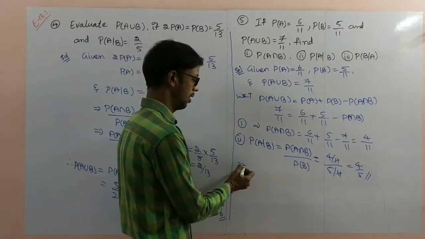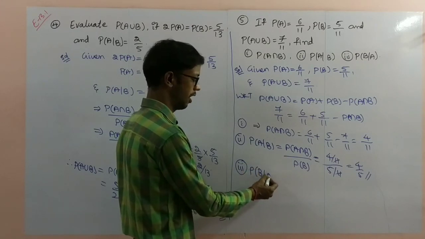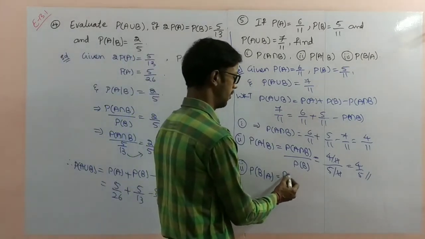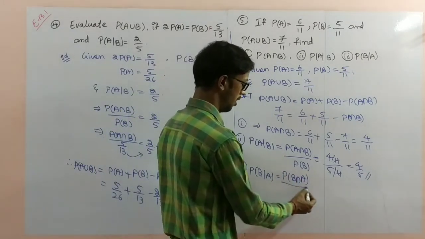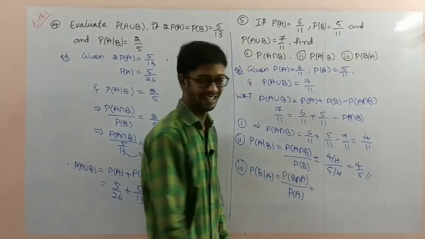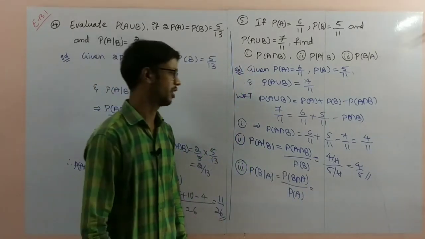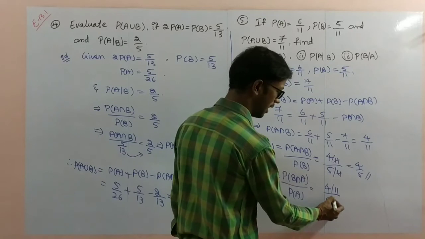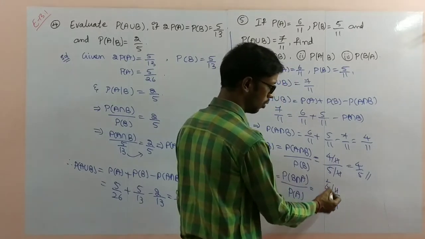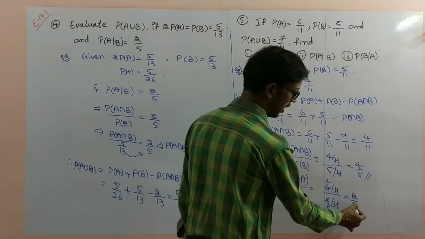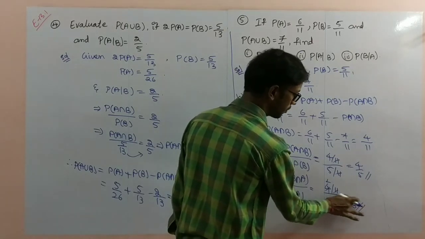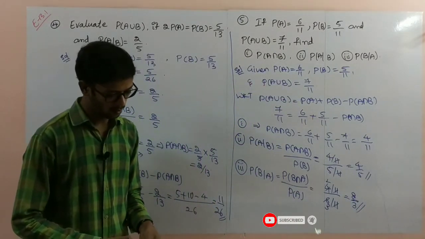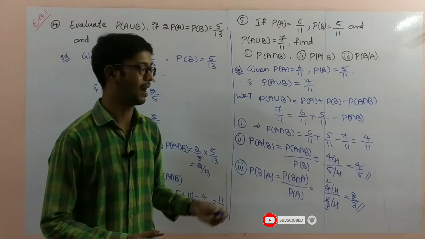Next, similarly, P of B by A we have to find here. What is the probability of B by A? The formula is P of B intersection A by P of A. B intersection A is nothing but A intersection B. So 4 by 11 by 6 by 11, 11 cancel, 2 2s are, 2 3s are, 2 by 3 is the probability of B by A. 2 by 3 is the probability of B by A. So pause the video to note it down.